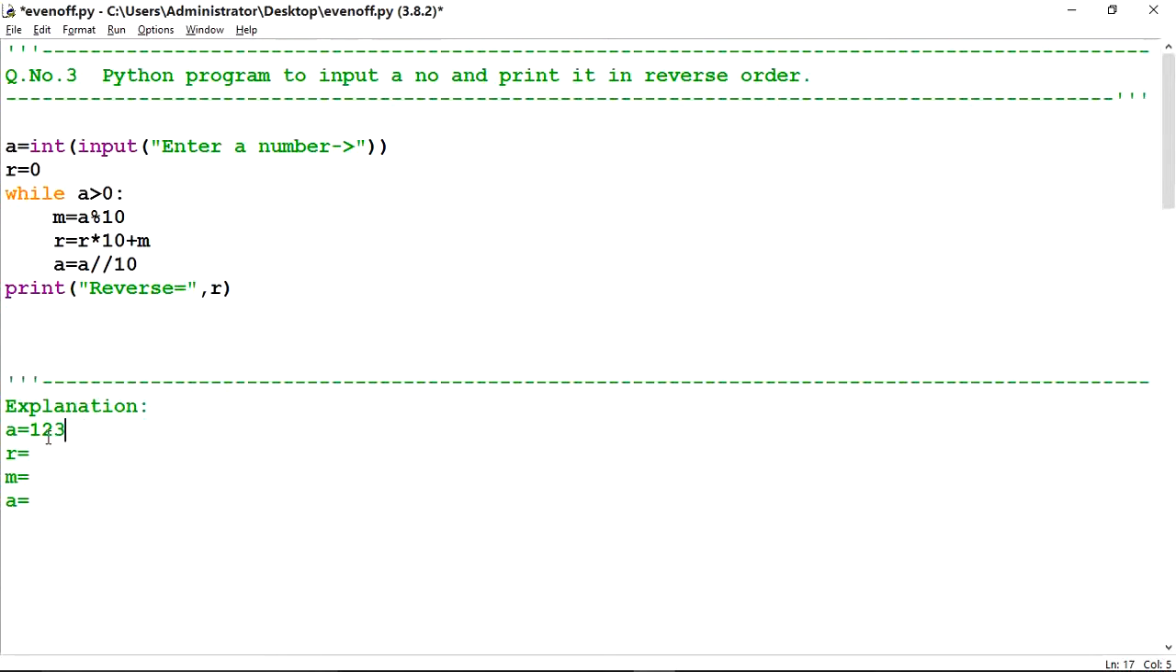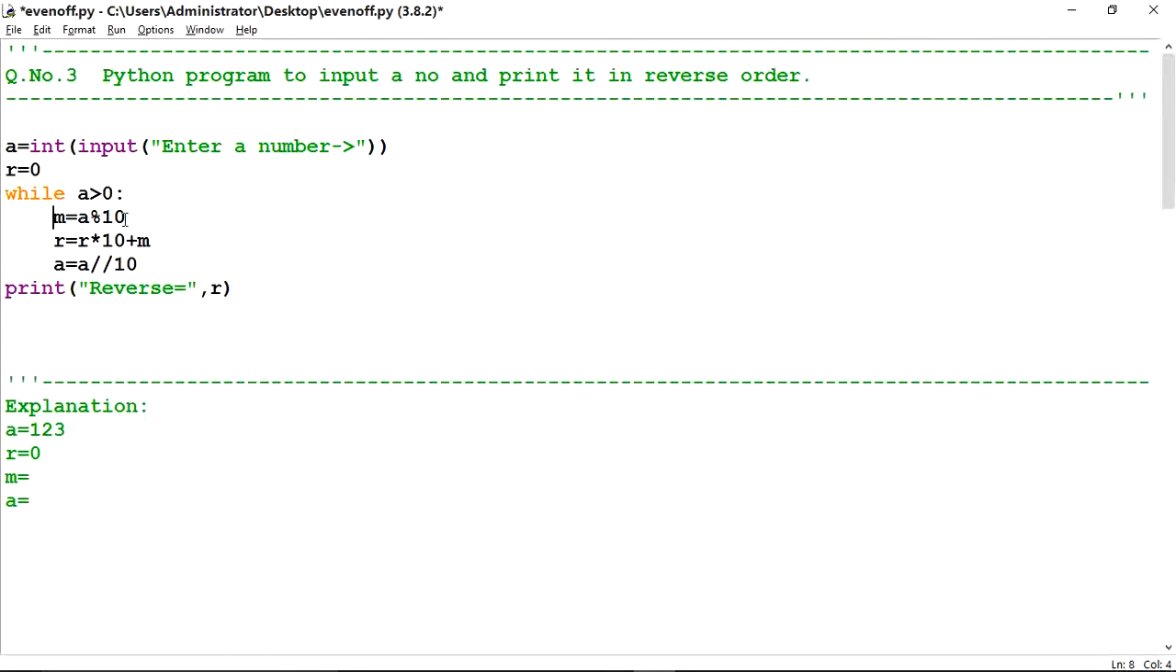I have entered 123. After that, r is equal to 0, so the value of r will be 0 here, while a is greater than 0. Until this condition becomes false, the loop will continue. Here we check this condition. What is the value of a? 123. 123 is greater than 0. Yes, correct. So the cursor will come here.